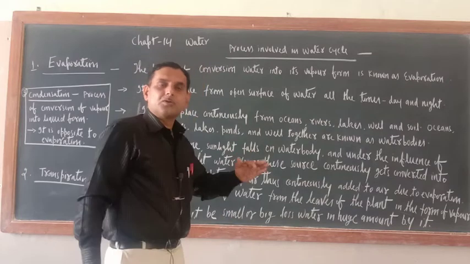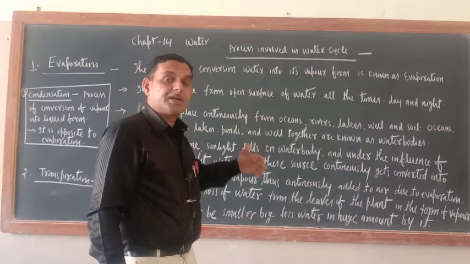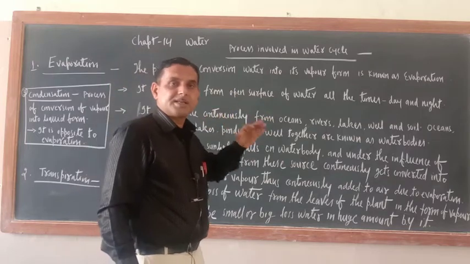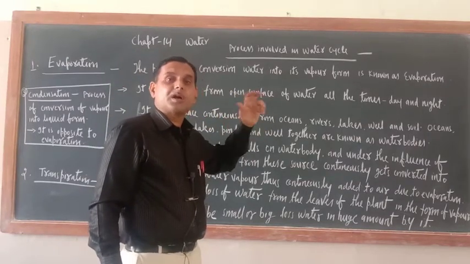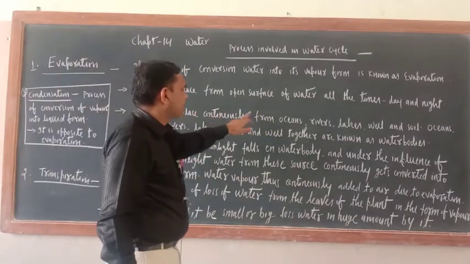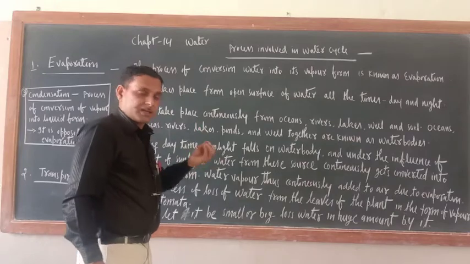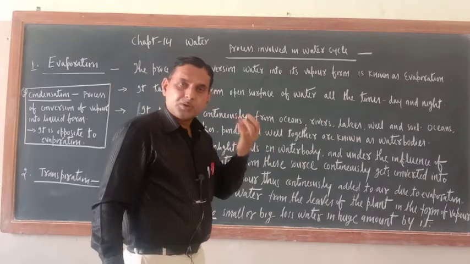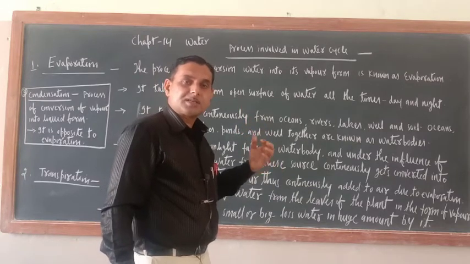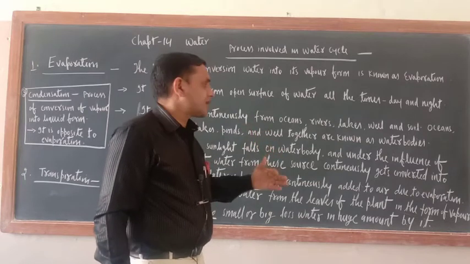And you know that sun rays carry heat also. So under the influence of that heat, water is continuously getting converted into its vapor form. So we can say our air is filled with water vapor because of evaporation. It takes place continuously from oceans, rivers, lakes, wells and soil. Don't think that soil has no pores; soil pores are there. In those soil pores water is there, and under the influence of sunlight, from the pores of soil also, water continuously evaporates.